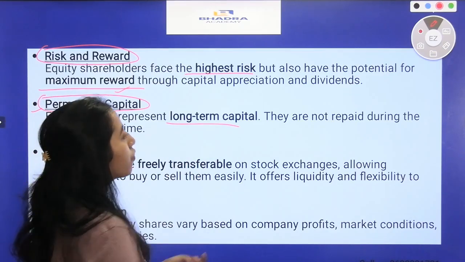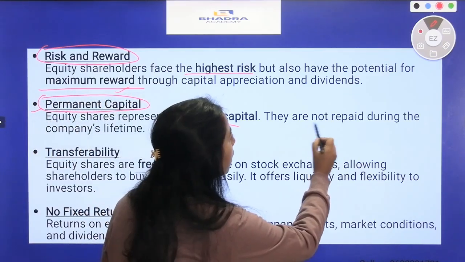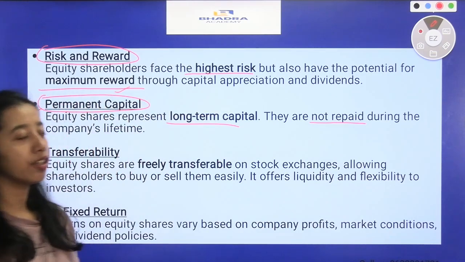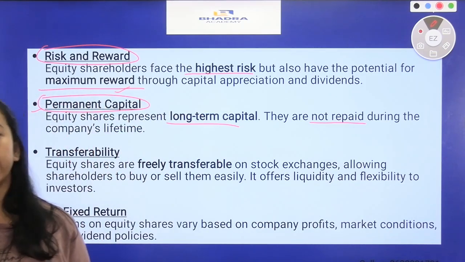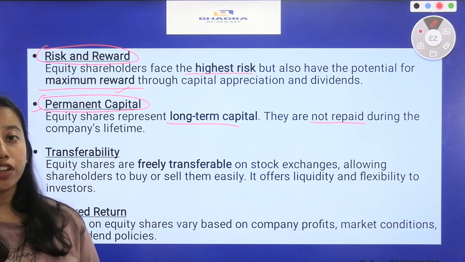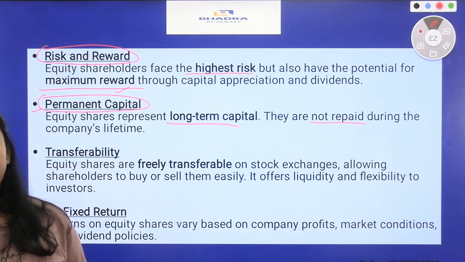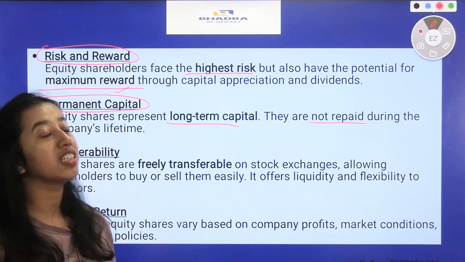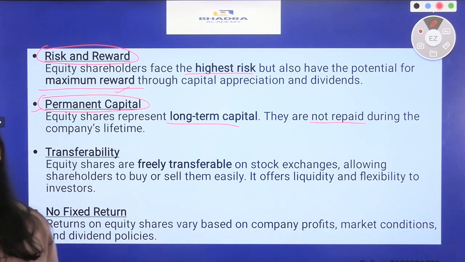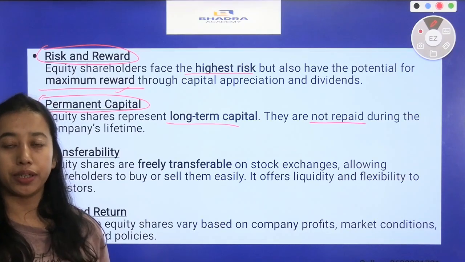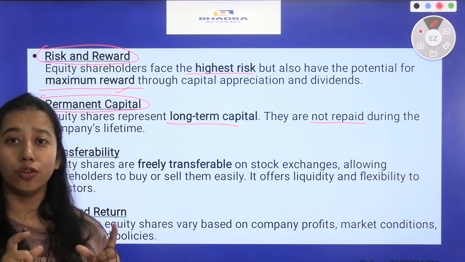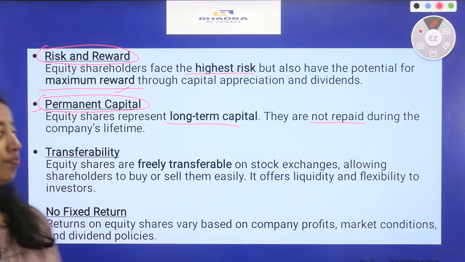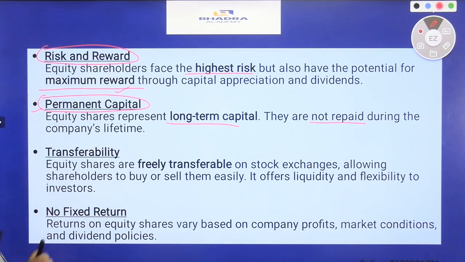They are not repaid during the company's lifetime. When a shareholder buys an equity share, he will not be paid the amount again. It is a long-term investment. He will only get dividends out of that capital invested, but he will not get the whole sum in return. That is why it is known as permanent capital.